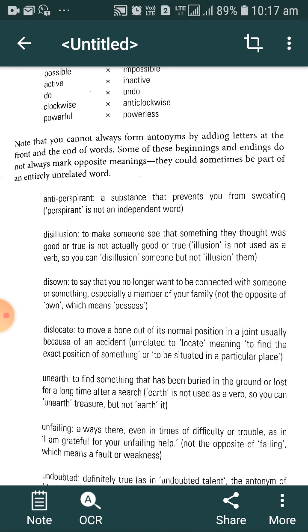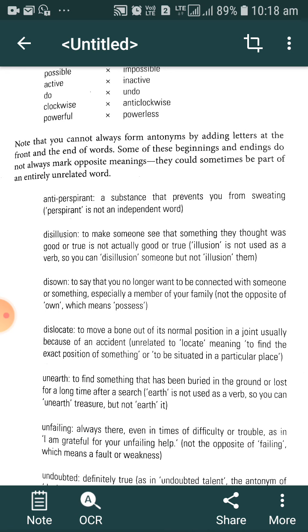That's why you cannot use illusion as the opposite of dissolution. Dissolution is a verb and illusion is a noun. That's why you cannot use illusion as the opposite word of dissolution.